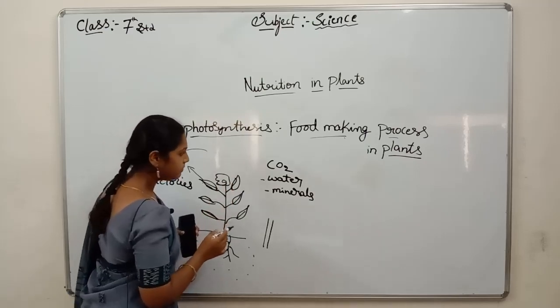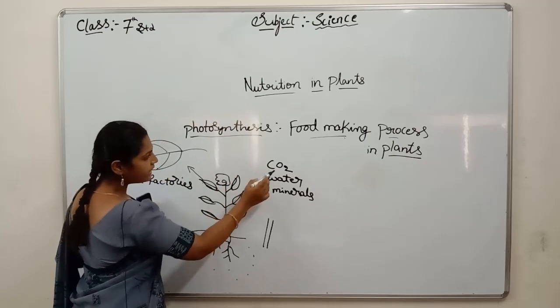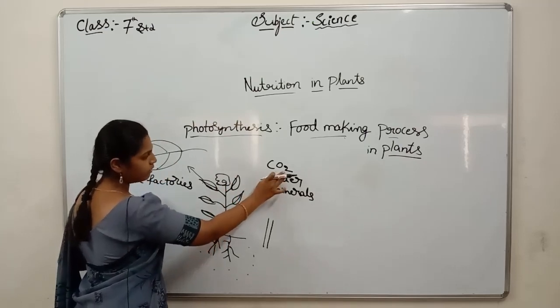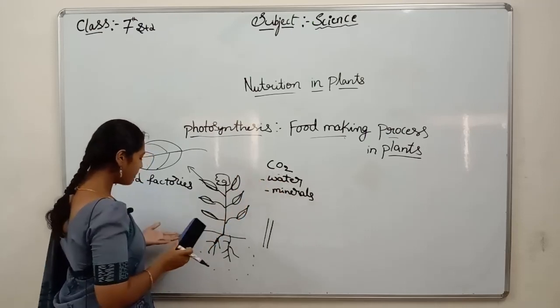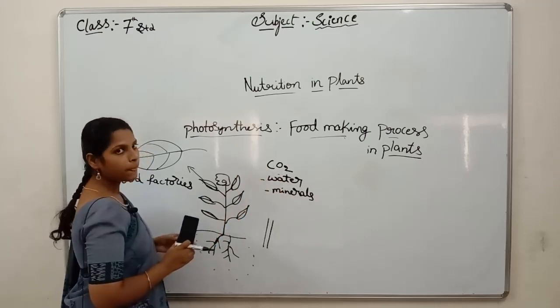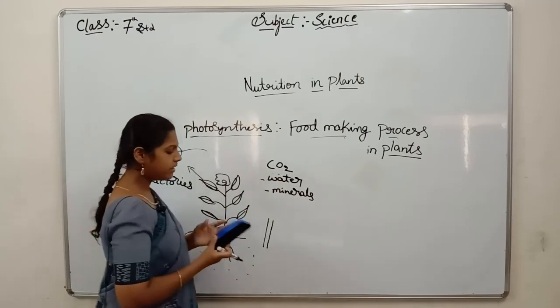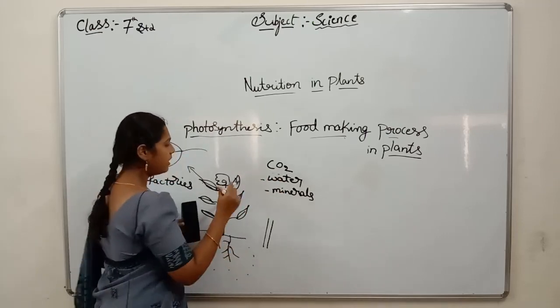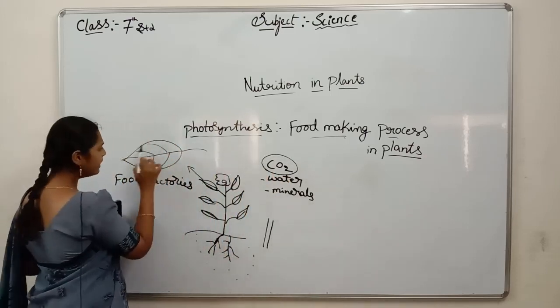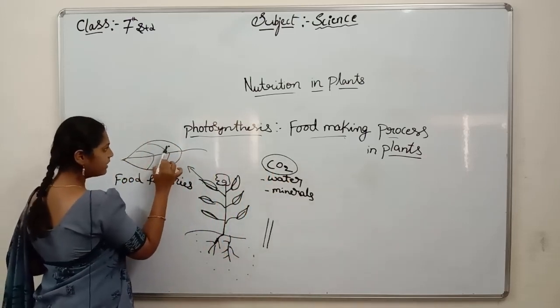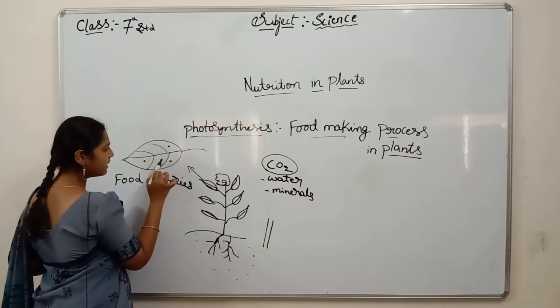It is a continuous path. Next we need carbon dioxide. Water and minerals we completed. Where is carbon dioxide present? In air. Some other gases are also present in air. How does the plant absorb carbon dioxide? On the surface of the leaf, small pores are present.